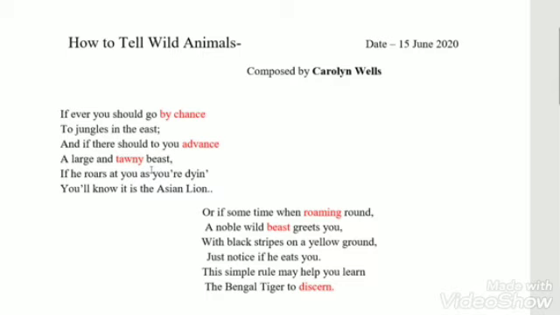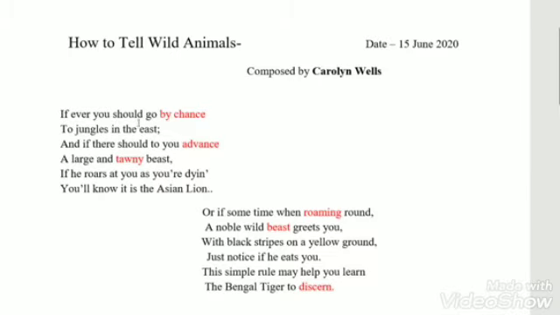She is introducing the reader to various kinds of wild animals like the Asian lion, Bengal tiger, deer, etc., explaining each of the animals in a very humorous way. Now let's read the poem and try to understand what is actually there in the poem.